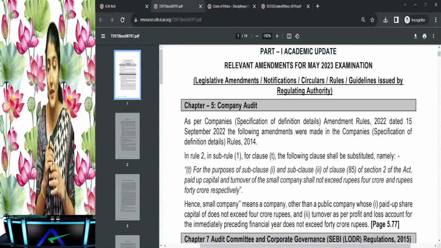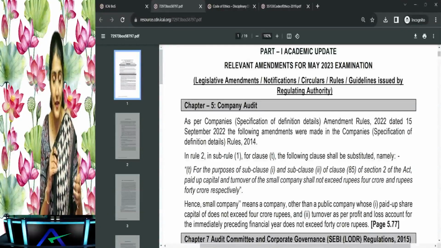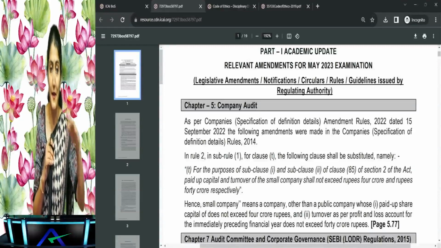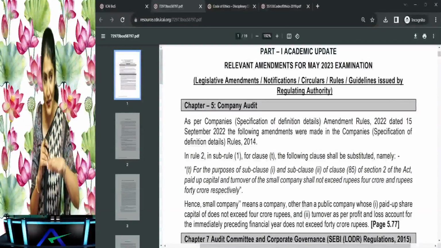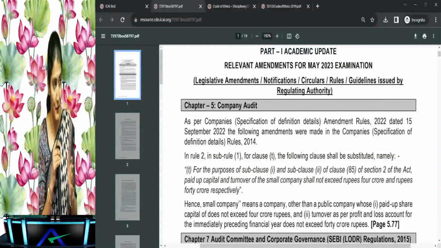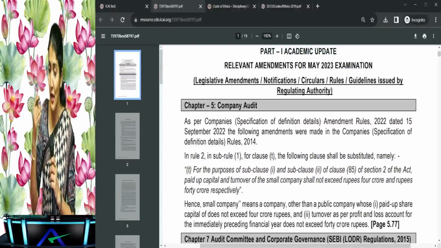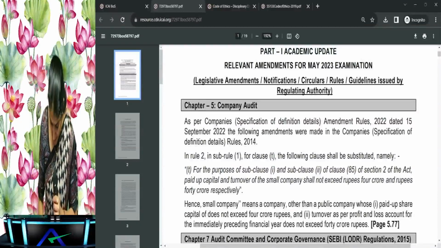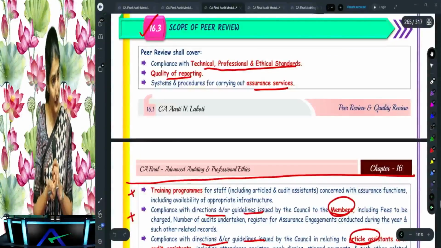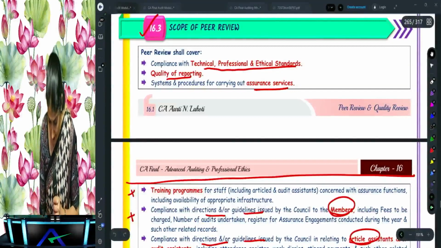So mainly what we need to cover is regarding the NBFC. They've come up with a base layer, middle layer, upper layer, and top layer of the NBFCs, so the different classification of NBFCs, and another is regarding the peer review. We will now go into this amendment. Do you understand from where I took the file? From the ICAI website.